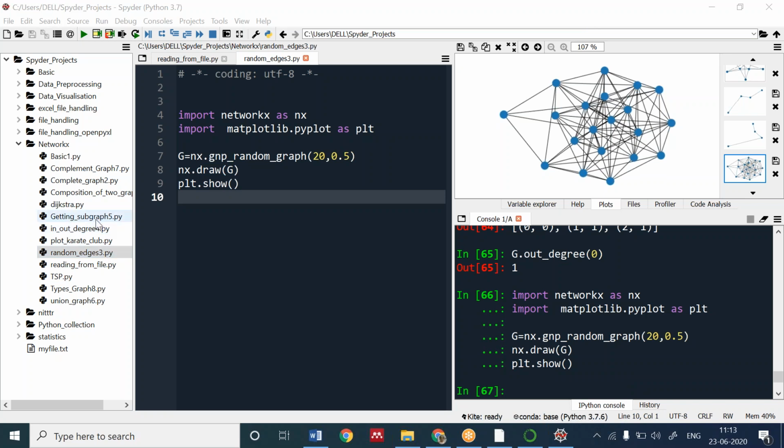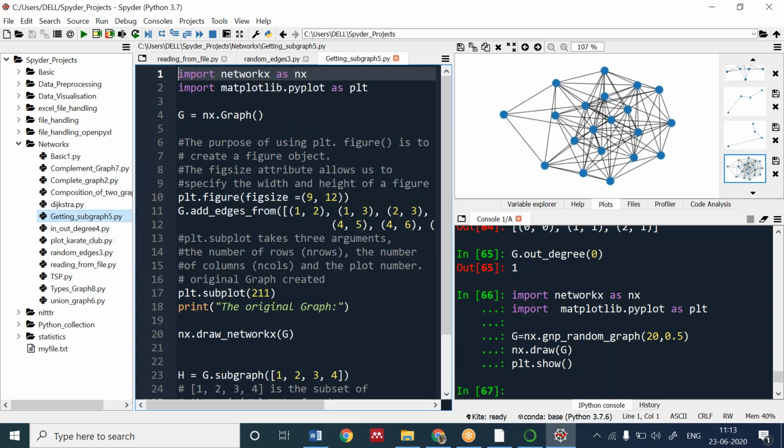Okay, hope you have done it. In and out edges we have already seen. Now we will be going to setting the subgraph. These two packages you already know. What we are doing with line 4 you already know. Now this is something new: plt.figure, figsize. What is it doing? The purpose, you can read from my commented line of code.